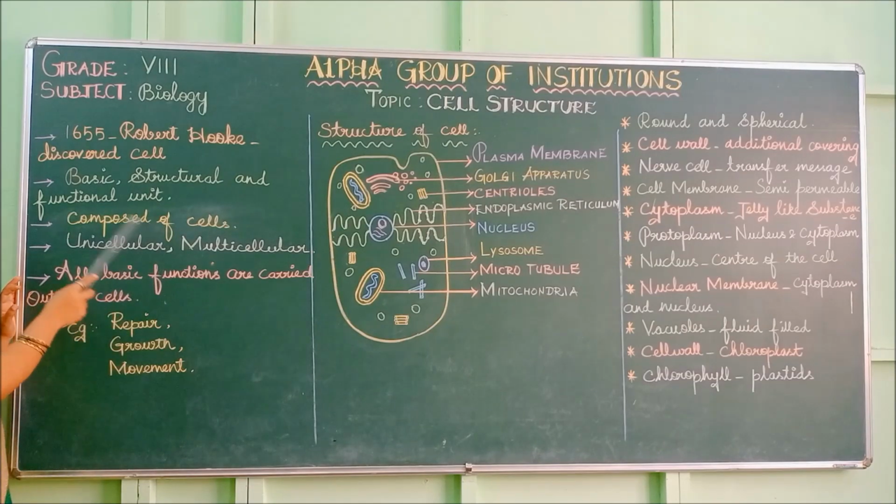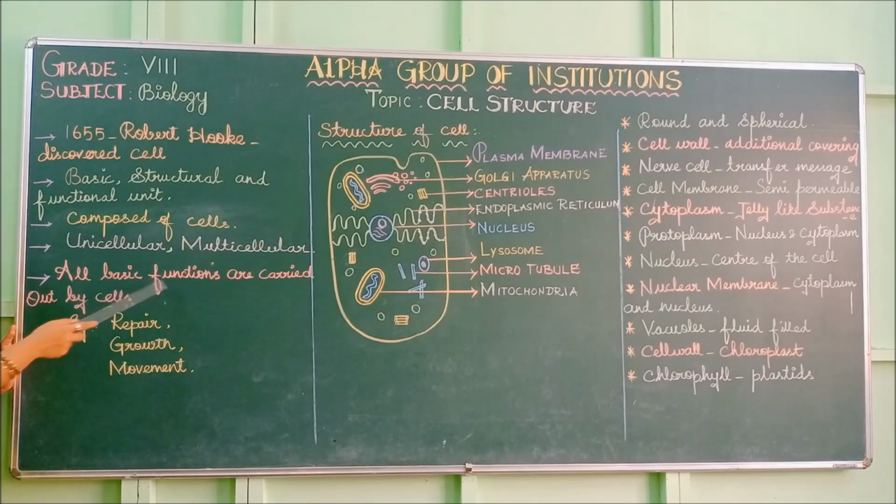So the lower organisms are called unicellular. Uni means one. Organisms with only one cell are called unicellular, where only one cell takes part in all the functions of the body. Multicellular means many cells. In multicellular organisms, many cells function together. Each set of cells has its own specific functions for taking care of the metabolic activities of the body. So multicellular organisms are the higher organisms. In both unicellular and multicellular organisms, cells are present.